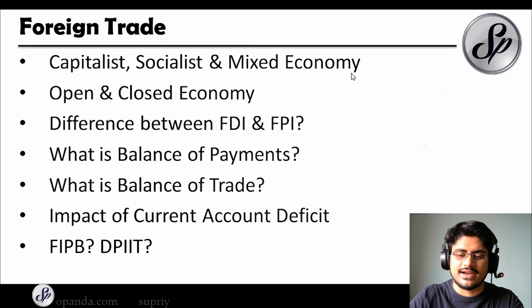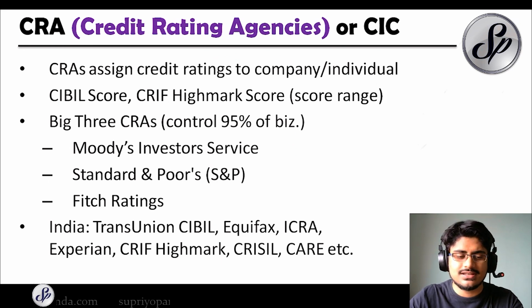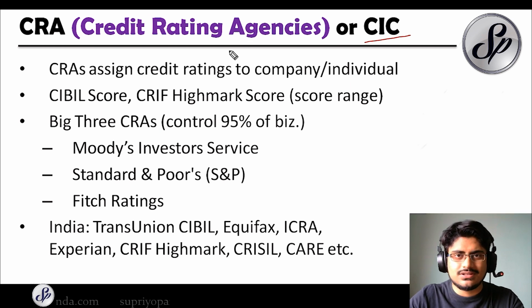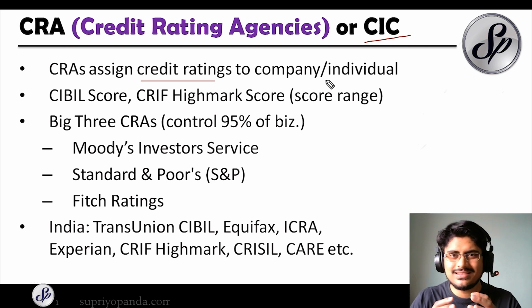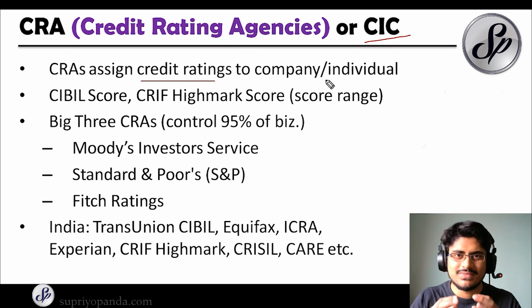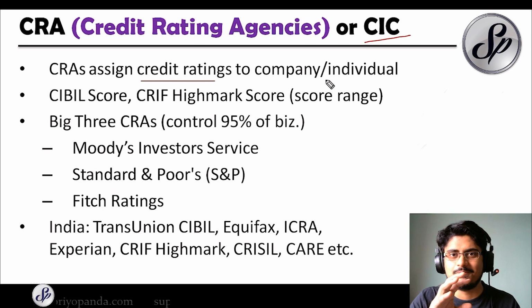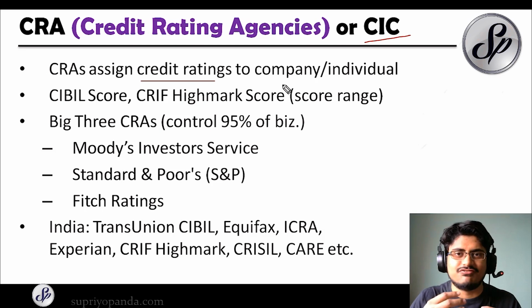So let us move to the final part of this video, which is the credit rating agencies, or the CRA, and the CIC, which is the credit information companies. So the CRA or the CIC, they assign credit ratings to companies or individuals. You can think of it like a report card. Every school child has a report card, right, that tells the teacher how he has performed. In this way, the CRAs are giving ratings to the companies, to individuals and even to countries to tell the investors whether this company is good or this individual is worthy to take a loan.